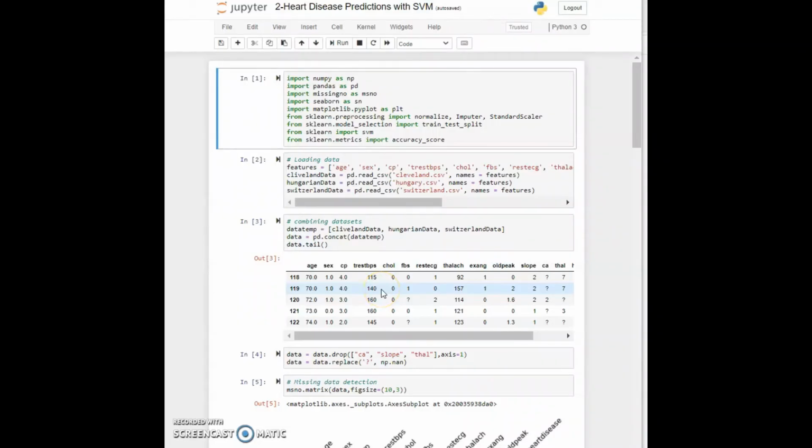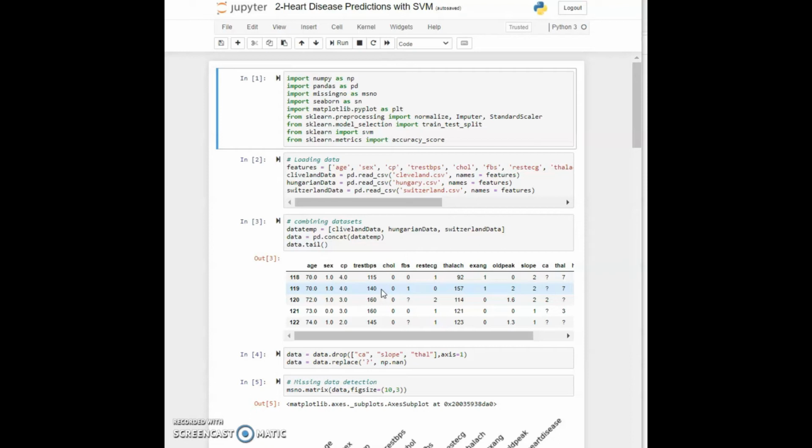So now we come to our Jupyter notebook, and we are going to analyze our heart disease dataset, and we will see if we have any missing data or any class imbalance. And we are also going to do outlier detection and correlation analysis.